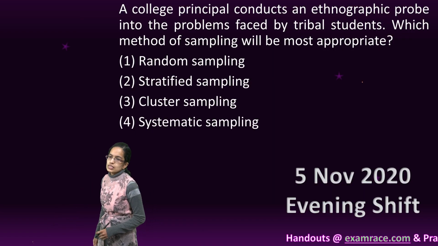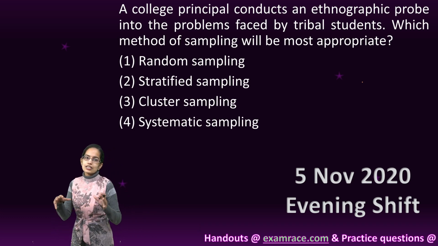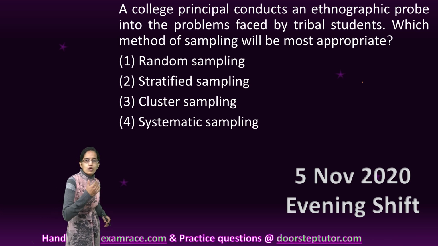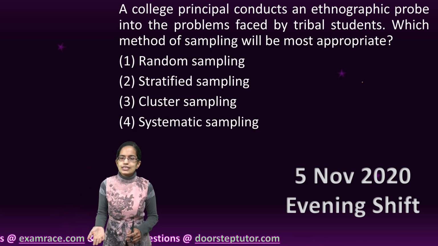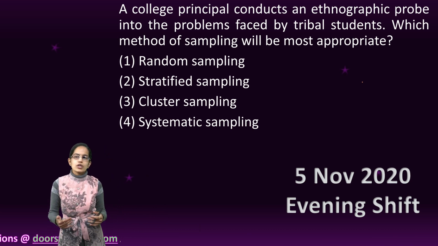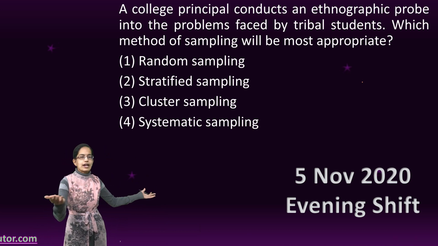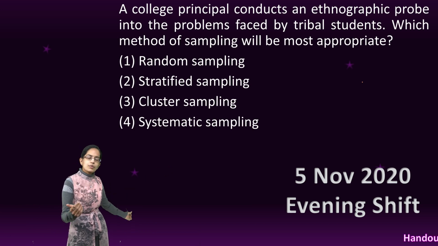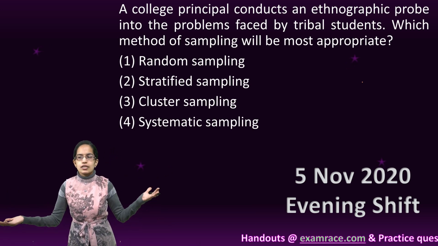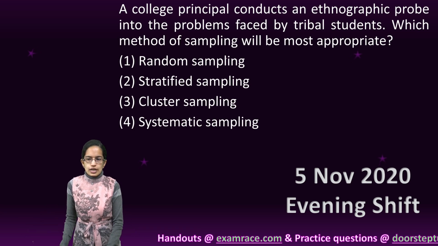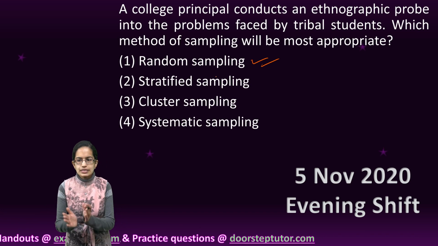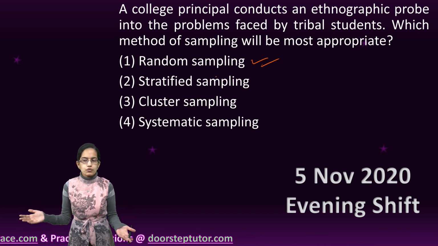The next question is, a college principal conducts an ethnographic probe into the problems faced by the tribal students. So what would be the best approach? The best approach here would be a random sampling. So the principal would ask the people to go randomly and see what are the problems that are being faced by the tribal students. So they would randomly select the students, and the ethnographic probe for those students would be done, and this would be based on random sampling. Since no other information is given, this would be a random sampling.